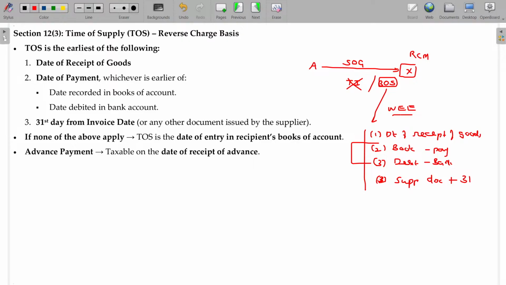So in a genuine case, I have received this supply of services or goods. From this date, I consider this as my time of supply. Or I paid this money, so this will be considered as my time of supply. Or this fellow has given me some document, and from the document date another 31 days is added, that will be considered as time of supply. You have to pay the GST under RCM basis. But if you are cheating, then automatically what happens,